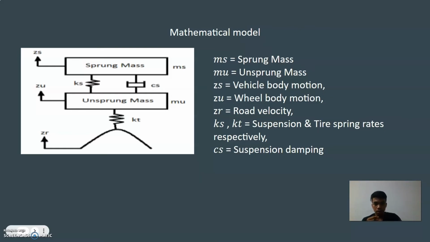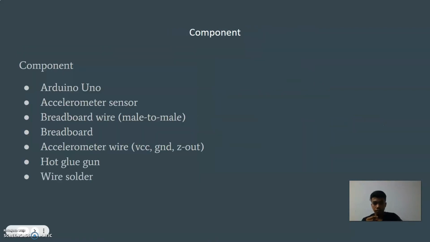KS and KT represent the suspension and tire spring rate. CS represents the suspension damping coefficient.